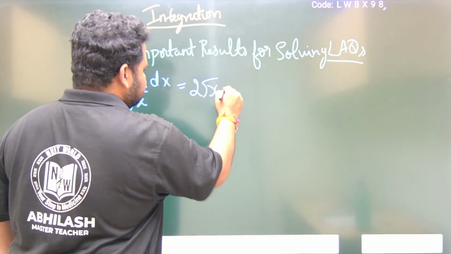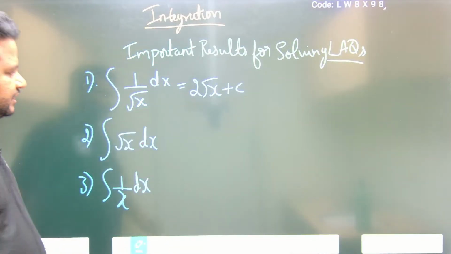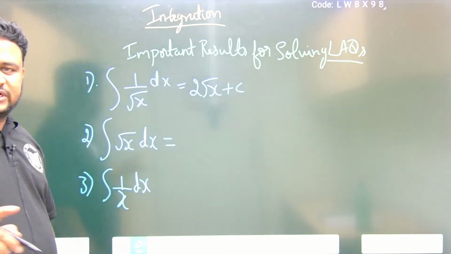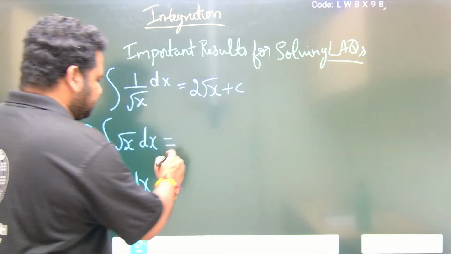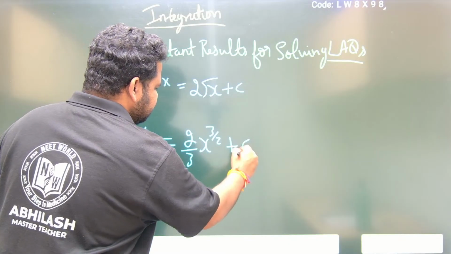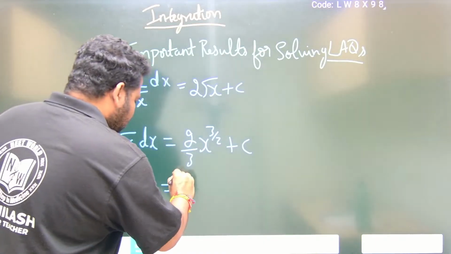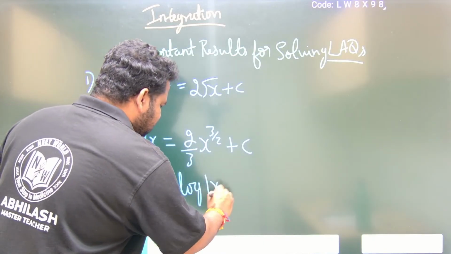You would have solved these in SAQs and VSAQs, so you would know these results. For root x, you have to remember, you don't have to derive it: it is 2 by 3 x to the power of 3 by 2 plus c. And 1 by x is log mod x plus c.